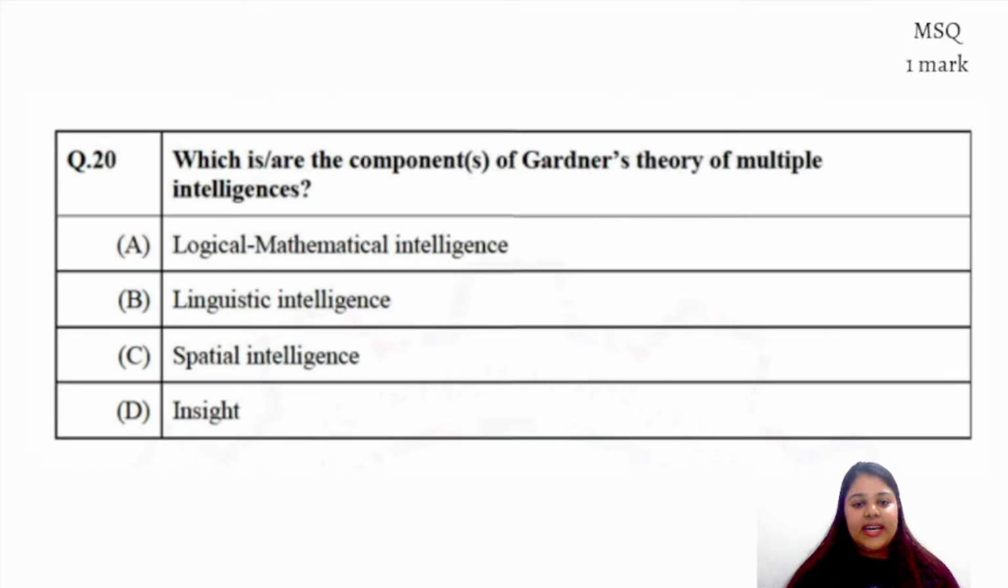Moving ahead, the answer is what? The answer is A, B and C. Why? Because we know that in Howard Gardner's theory of intelligence, which was given in what year? 1938, we talk about logical mathematical intelligence, linguistic intelligence and spatial intelligence. Insight learning is there, right? So A, B, C are the correct options here.